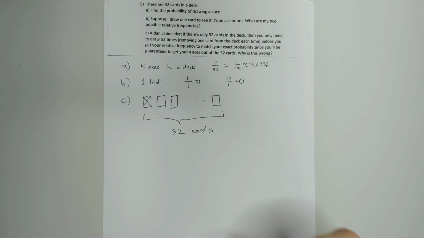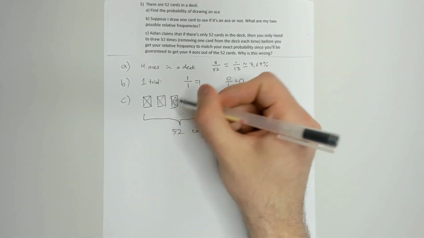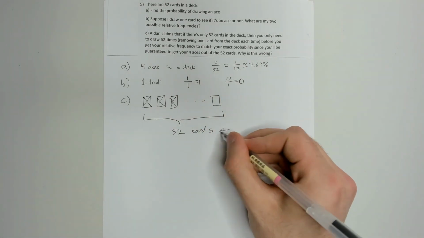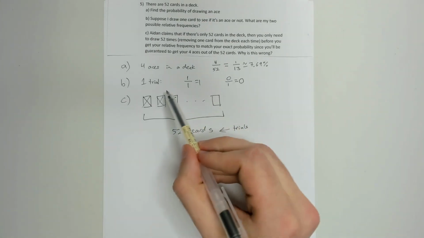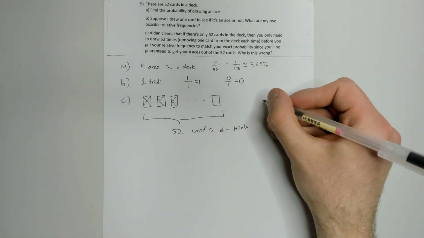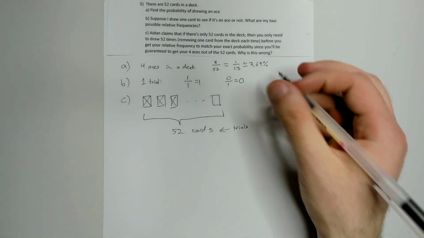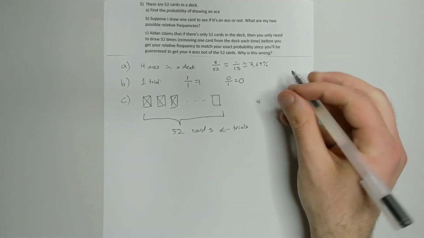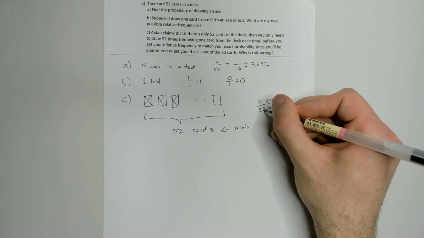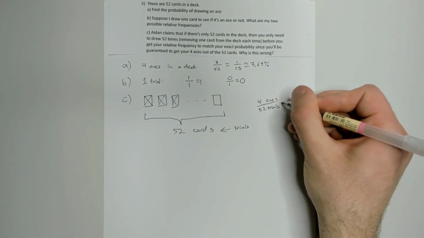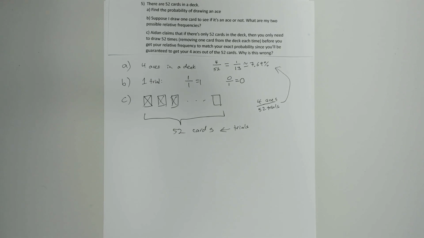And the idea is, if we just go through all of the cards, we will be doing 52 trials, right? Each one of those cards is a trial. And because we've gone through every one of the cards, we're guaranteed to have gotten the 4 aces. So that's looking pretty nice. It's looking like 4 aces out of the 52 trials. That's what our probability was. So we're good. The problem is what we're calling a trial here.